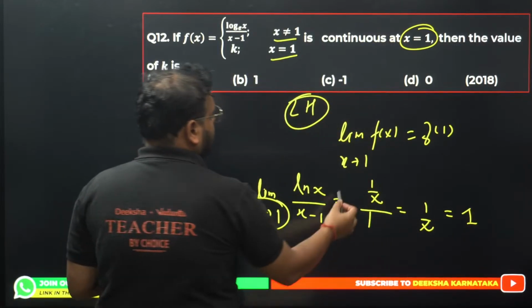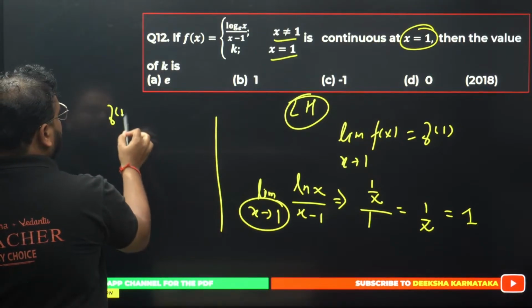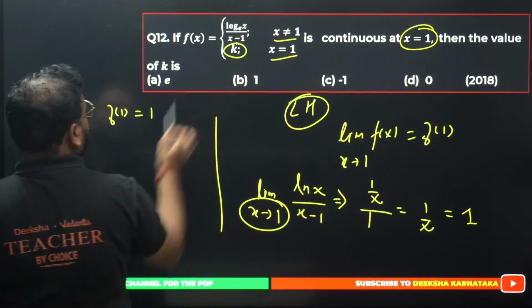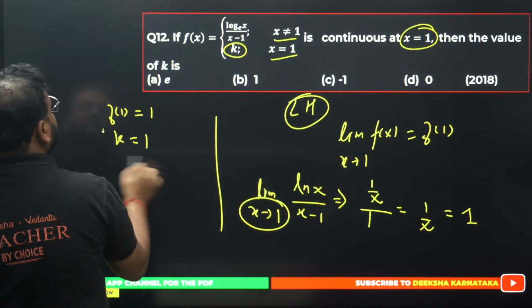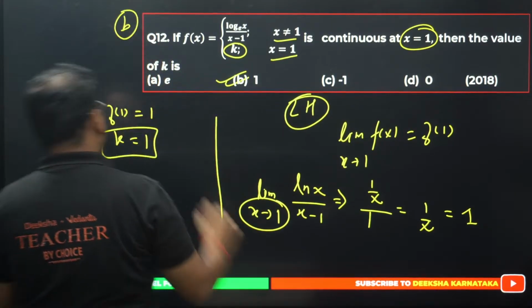And please check. So, you have this f of 1 equals 1. F of 1 is k. So, k value is 1, right? Not 0. Option B is correct. Option B is correct.